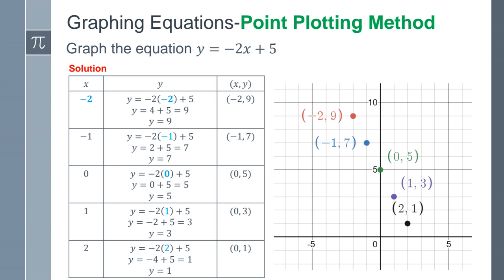Then my next one, I have a 0, let's see here. It should be 1, 3. Again, there's a typo here. There should be 1, 3. So I go 1 unit to the right, and 3 units up. And then the last one, again, there's a typo. Should be 2, 1. I'm going to go 2 units to the right and 1 unit up. So the dots are in the correct place. Just the ones over here on the table are incorrect.